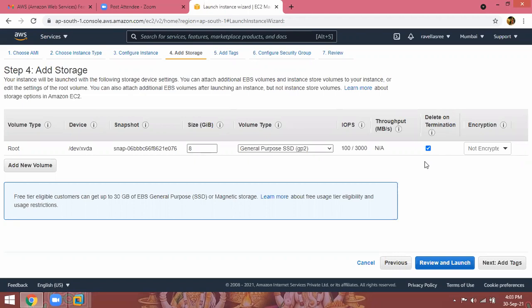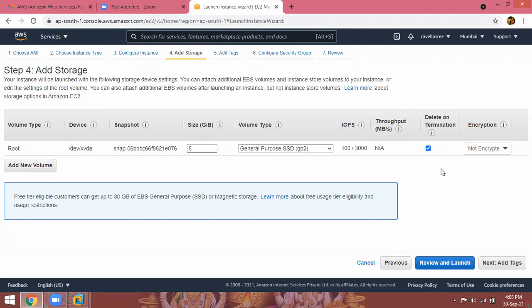Sir, this termination is just like switching off your computer, right? No. Your instance is completely demolished. So every time you need to make a new one? New one, for practice. In regular use, you don't need to terminate it. How you shut down your servers normally, like that only you have to shut down.